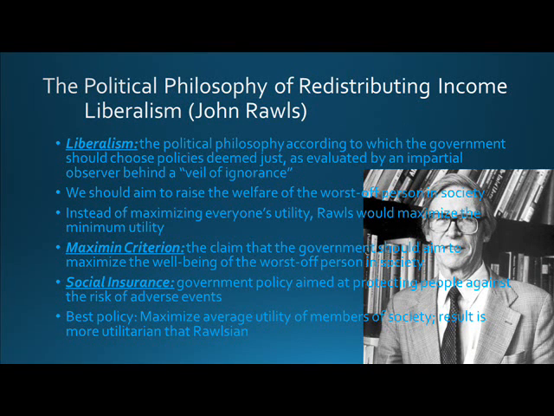A second way of thinking about inequality might be called liberalism. Philosopher John Rawls develops this view in his book, A Theory of Justice. This book was first published in 1971, and it quickly became a classic in political philosophy. In designing public policies, we should aim to raise the welfare of the worst off person in society. That is, rather than maximizing the sum of everyone's utility, as a utilitarian would do, Rawls would maximize the minimum utility. Rawls' rule is called the Maximin criterion.